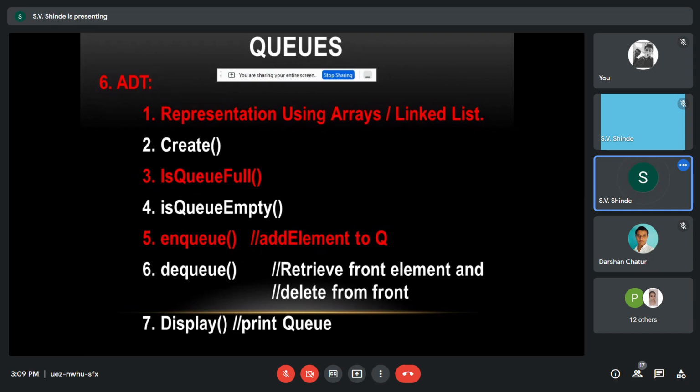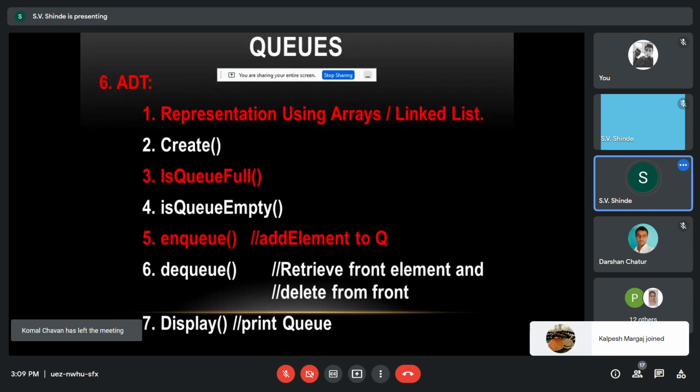Whereas in DQ, we retrieve the element from the first position and that element is deleted. So DQ is nothing but a pop-like operation from the front of the queue, and finally we use display.